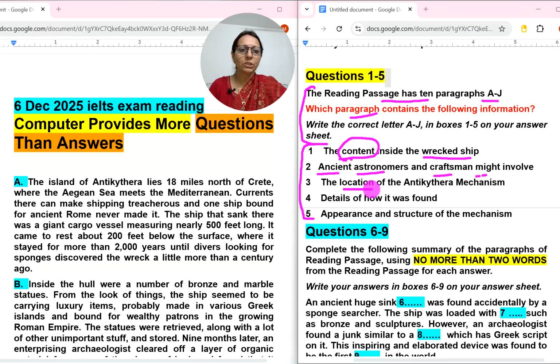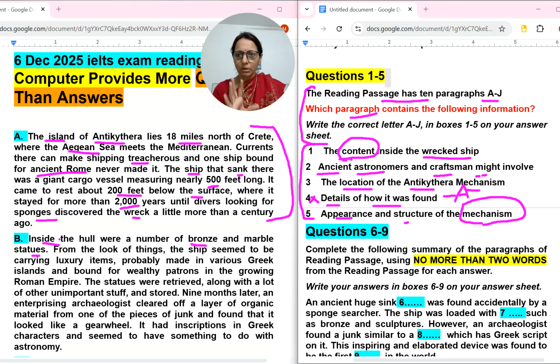They discovered the wreck a little more than a century ago. Inside the hull there were a number of bronze and marble statues. From the look of things, the ship seemed to be carrying luxury items, probably made in various Greek islands, bound for wealthy patrons in the growing Roman Empire. The statues were retrieved along with a lot of other unimportant stuff stored.